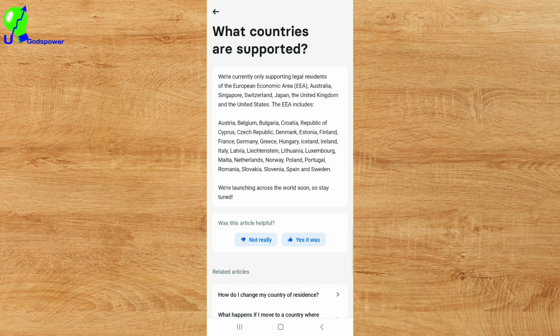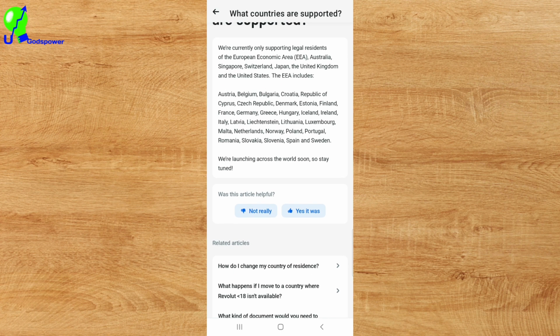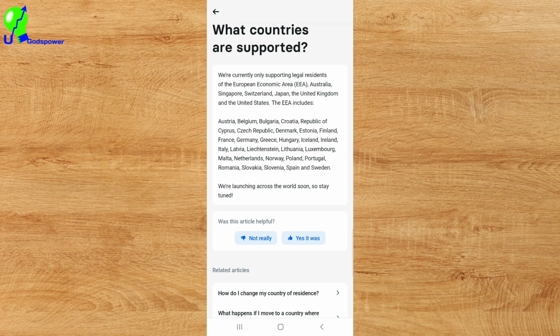I click on that. As you can see, it says we are currently only supporting legal residents of the European Economic Area, and it keeps on going. EEA and Australia, Singapore and Switzerland, Japan, the United Kingdom and United States, and the EEA includes other countries that are below here. And you can see at the bottom, it says we are launching across the world soon, so stay tuned. So they are going to be worldwide soon, so you just need to stay tuned. If they are not available in your own country, just be patient. Revolut might be available soon in your own country. So that is what I want you to be aware of.